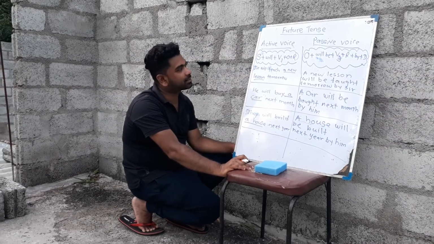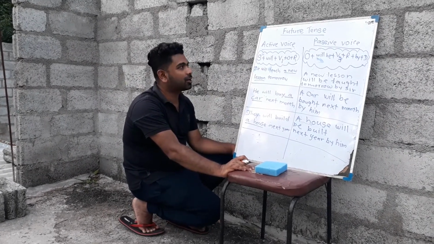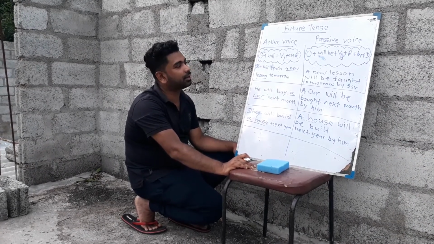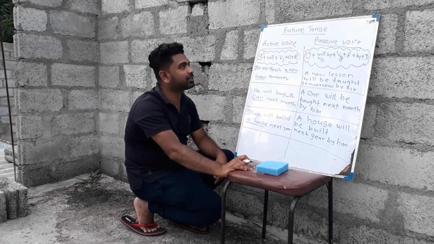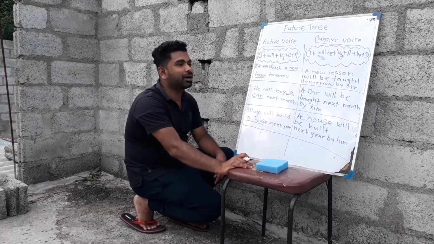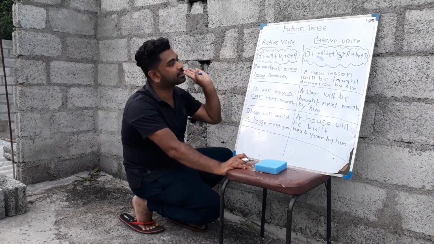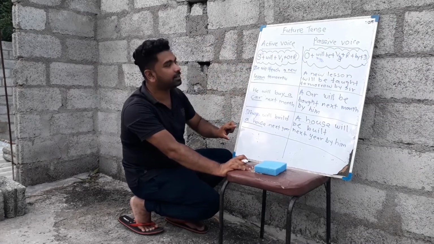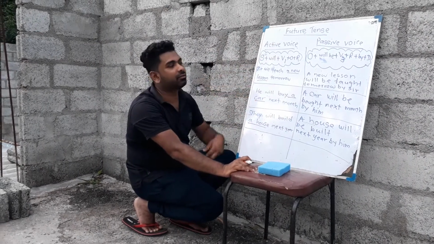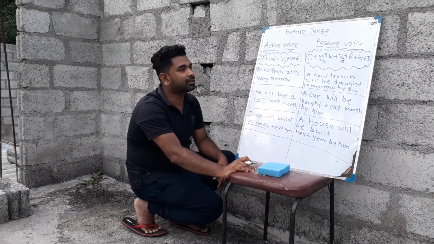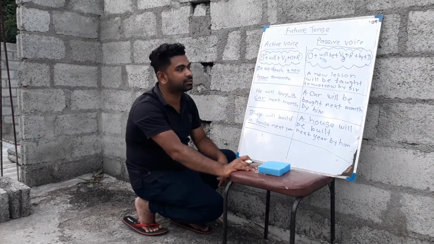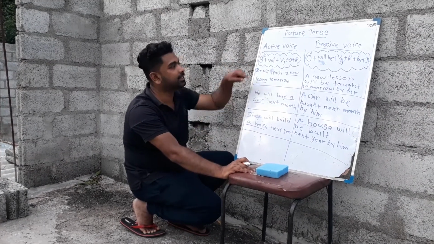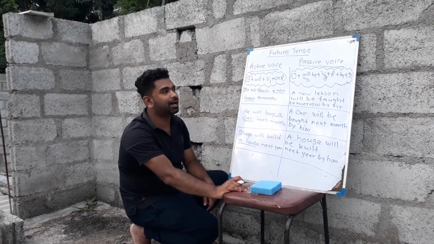Already you have learned about the active voice and passive voice of the simple present tense and past tense. I think this is very easy for you, how to write the active voice future tense sentence in a passive voice future tense sentence, because now you are very familiar with these sentence patterns, equations. So study these things and the examples, and read or watch again and realize how to write it. Remember the equations. First you need to write the object, then you need to put "will be", and consider the basic form, but use the past participle.